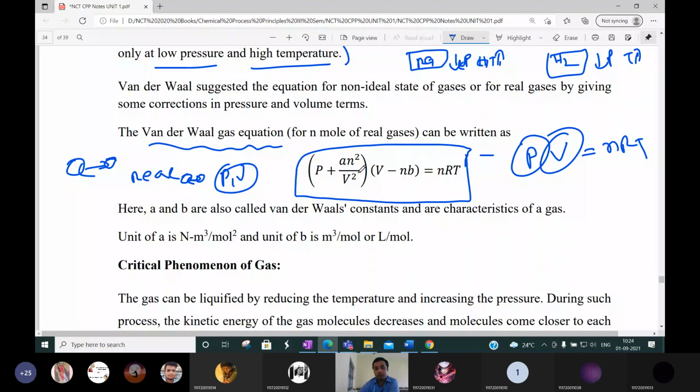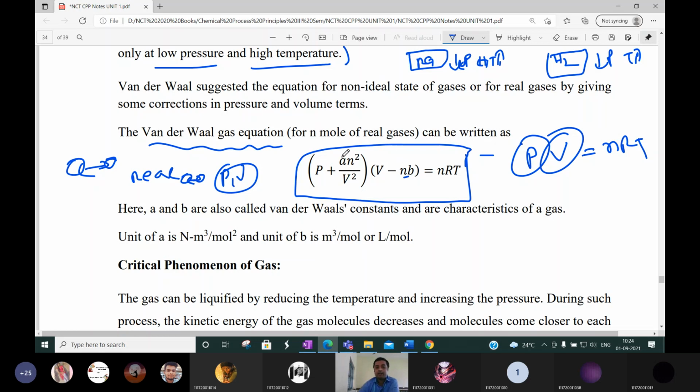What are the pressure corrections? Those things you have to read. I will not teach it because that is the kinetic theory of gases, and that is very common in the intermediate or +2 level syllabus. I will not discuss that. If you still don't know, then you can ask me in the next class. I will discuss the exact concept of these terms. Otherwise, please read the kinetic theory of gases.